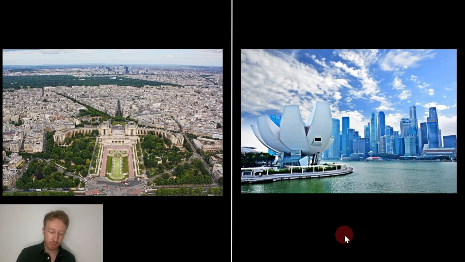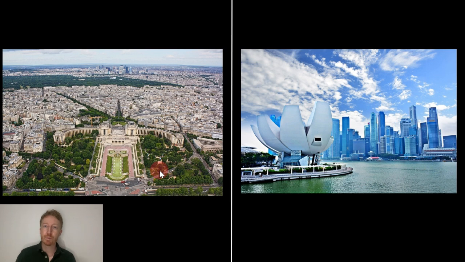What about these two cities? Can you guess which cities these are? Well, actually, the city on the left, this is Paris in France, and the city on the right, this is Singapore. Now, one of the biggest differences, I think, between these two cities is that Singapore is far more modern than Paris. Singapore is far more modern.